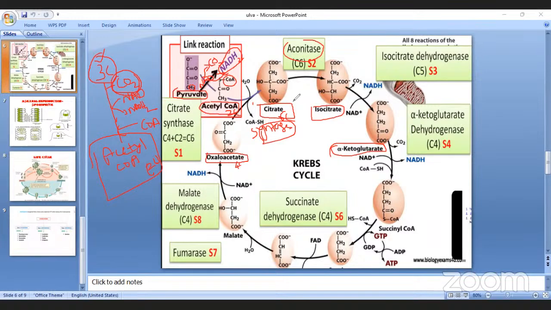Citrate synthase clear, isocitrate clear. Actually, before that, cis-aconitic acid forms. After that, isocitrate.